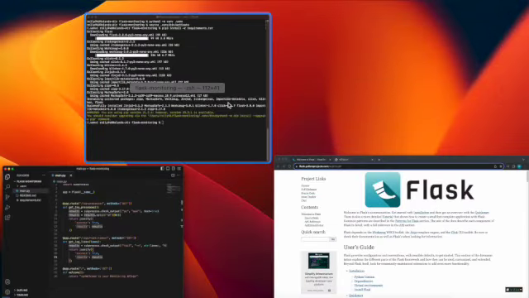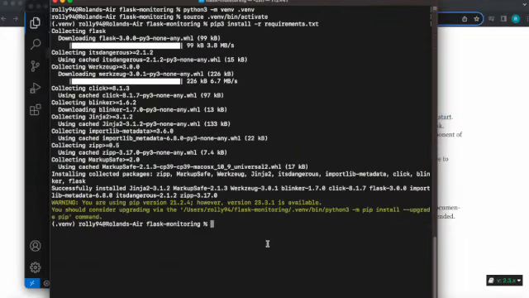And what we're going to do now is go back to our console. What we want to do now is run our app. The command for that is going to be flask. We're going to run the app.